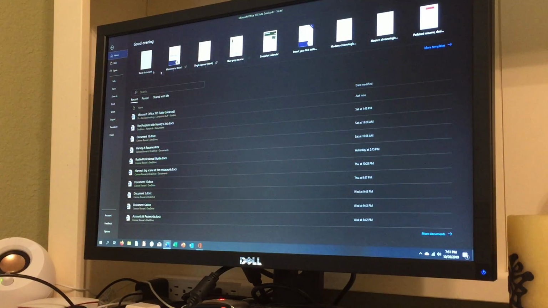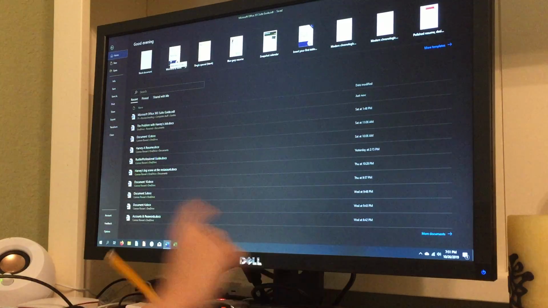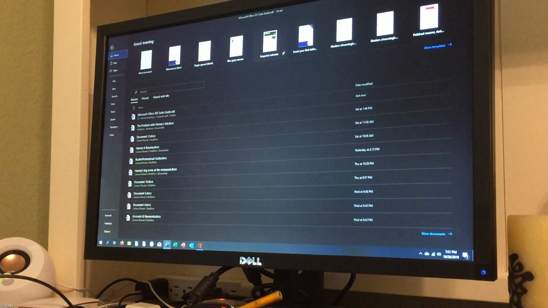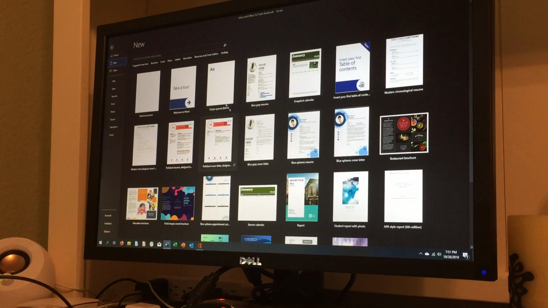So on the top you'll see all of the basic templates, and there are blank documents and some tutorials up there like Welcome to Word and Choose Your First Table, and these are just some templates. You can look at even more templates over here on this long list, and you can sort by filter and suggested searches, and you can also search online for templates, which is a really good feature.